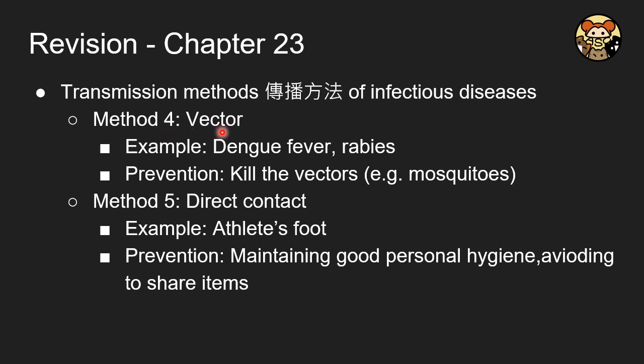And method four is through vectors. For example, dengue fever is spread by mosquitoes, so the best way to prevent it is to kill the vectors. While rabies is spread by dogs, so it's not a good example to kill all the vectors. So it needs other measures to deal with it. For method five, there is direct contact. The best example will be athlete's foot. In order to prevent it, we have to maintain good personal hygiene and avoid sharing personal items.